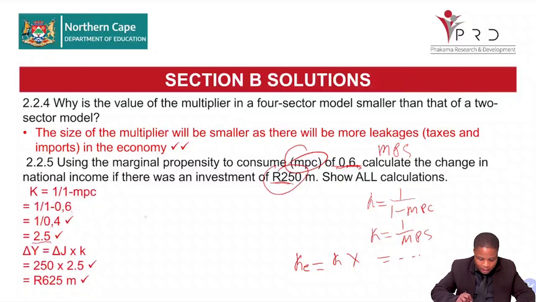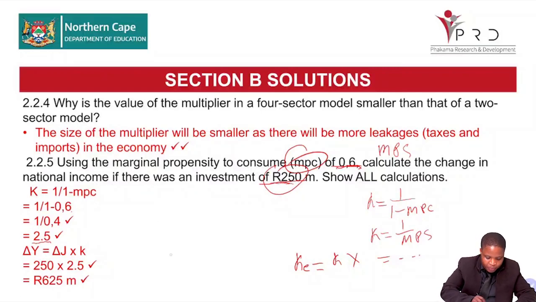Now, your answer is not complete because the question is not saying calculate the multiplier. It says calculate the change in the national income if investment was 250. So this 250 is going to be multiplied by 2.5.